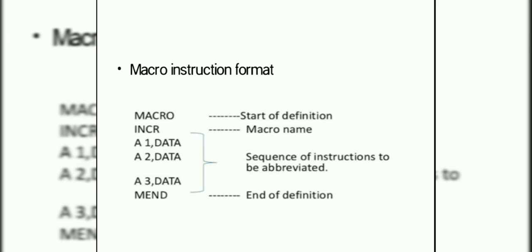The format of a macro instruction is shown here. The MACRO pseudo-op is the first line of the definition and identifies the following line as the macro name. Following the macro name line is a sequence of instructions being abbreviated, and the definition is terminated by a line with the MEND pseudo-op, that is macro end.